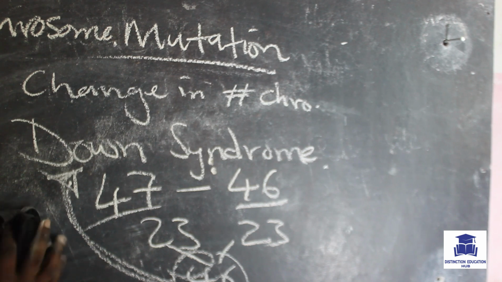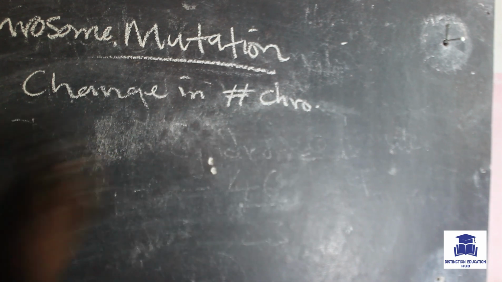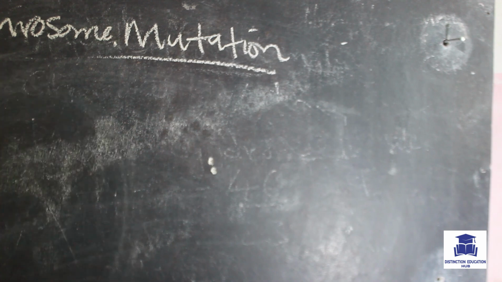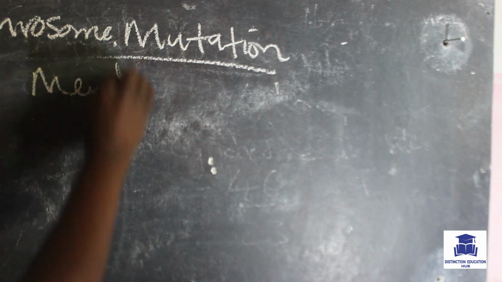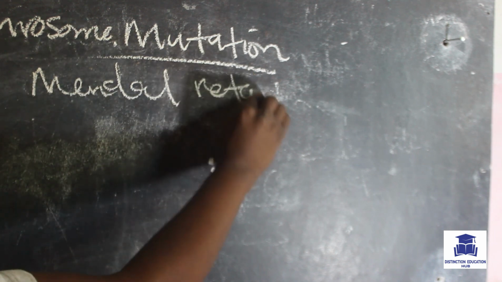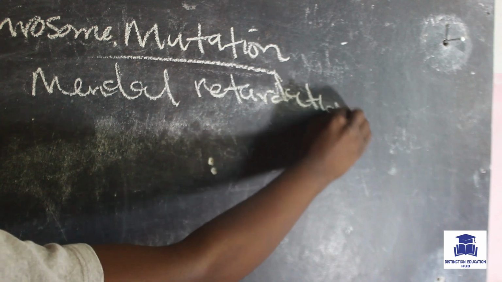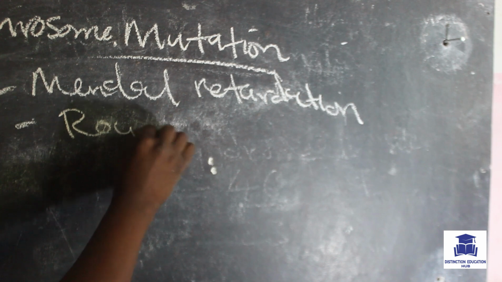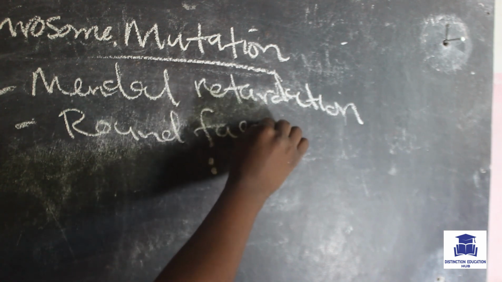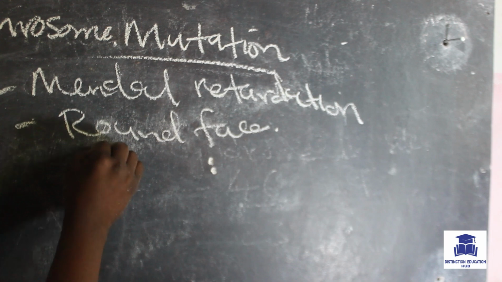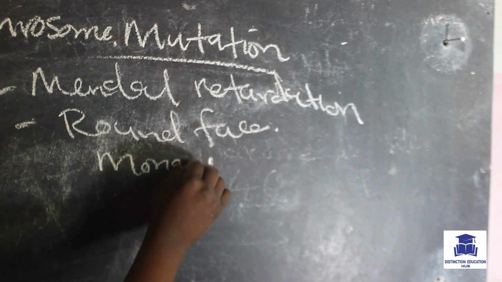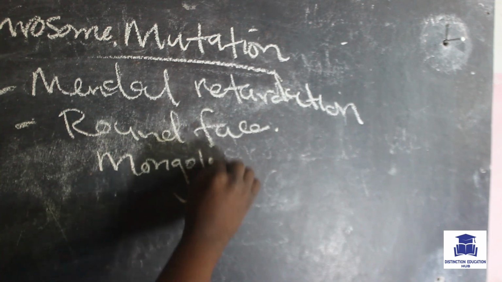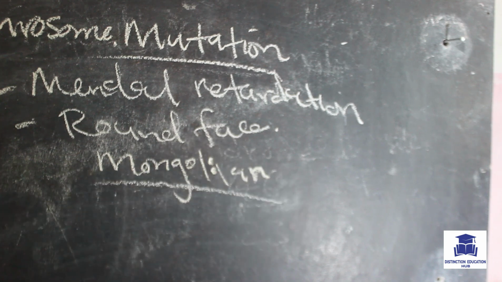Now, one of the signs of Down syndrome includes mental retardation. I hope we understand what mental retardation is. We also have a round face. You've seen people with a round face. Ideally, this condition is known as Mongolian.